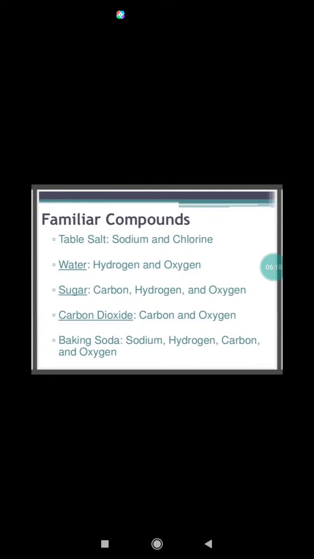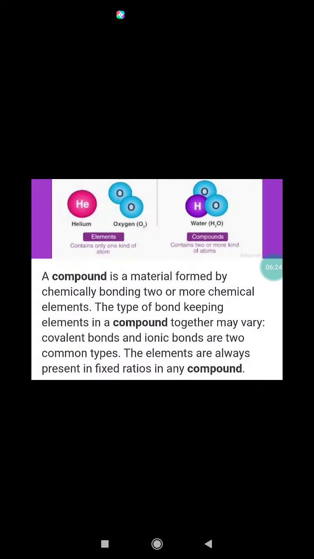Table salt, water, sugar, carbon dioxide, baking soda are the other familiar examples. A chemical compound is formed by chemical combination of two or more elements in a fixed ratio by mass.